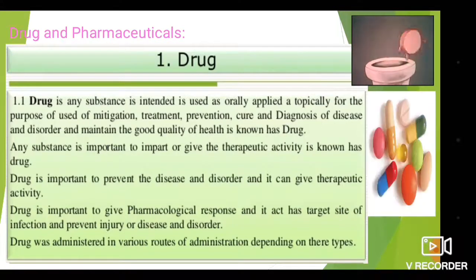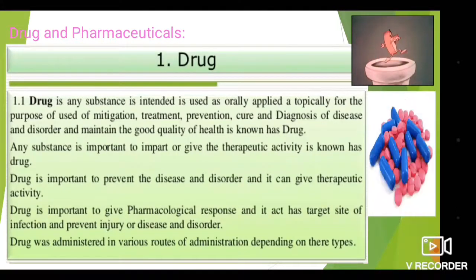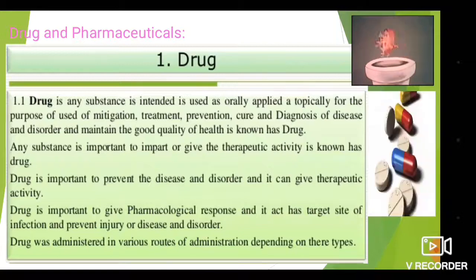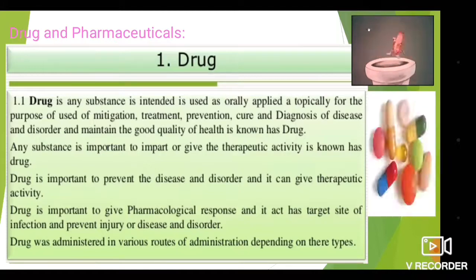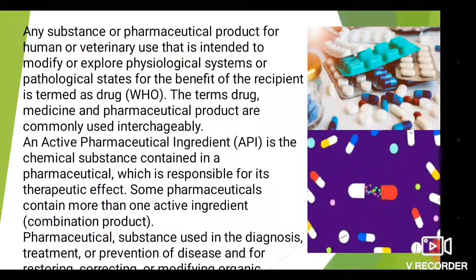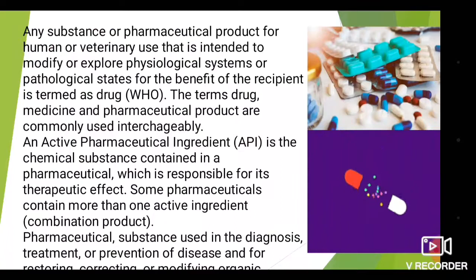Such substances are also known as drugs. A drug is administered by various routes of administration, such as orally or intravenously, depending on the patient.